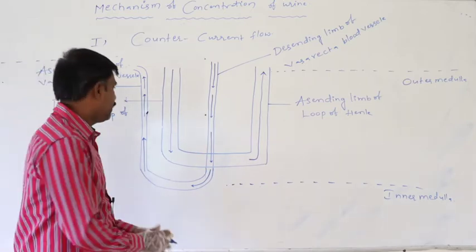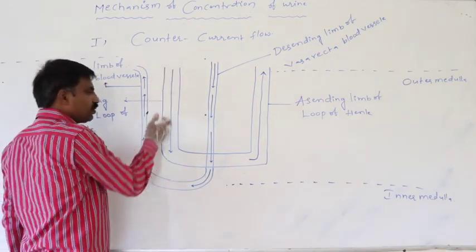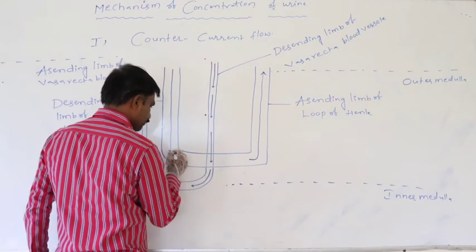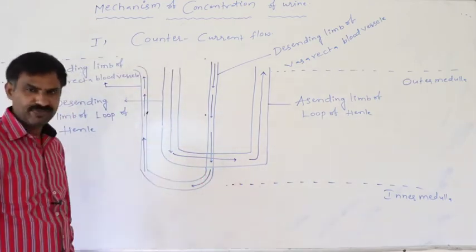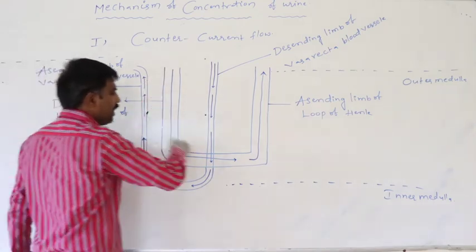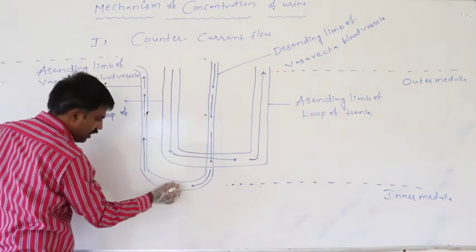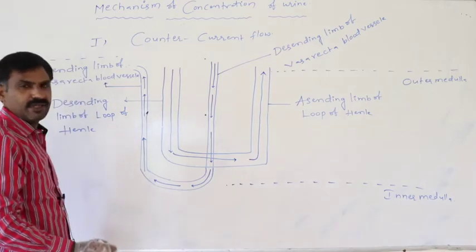Finally, the urine flow through the loop of Henle is completely opposite to the blood flow through the vasa recta blood vessel.